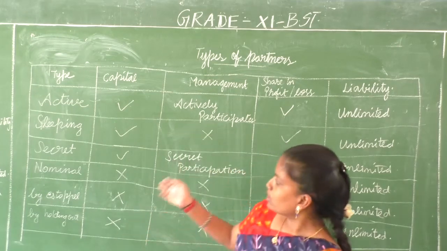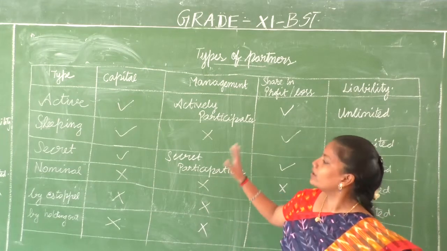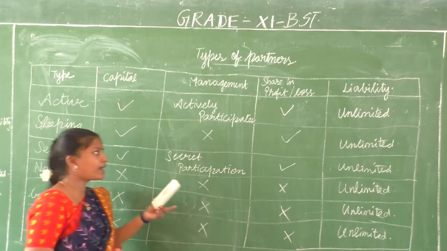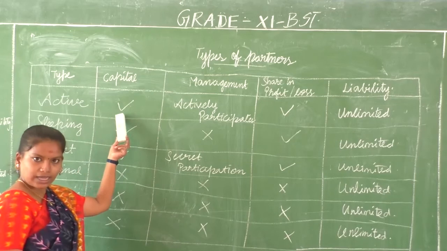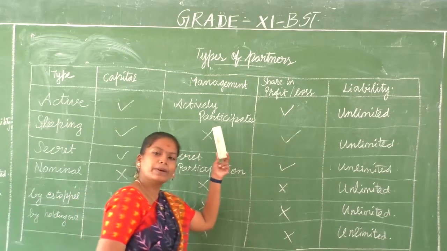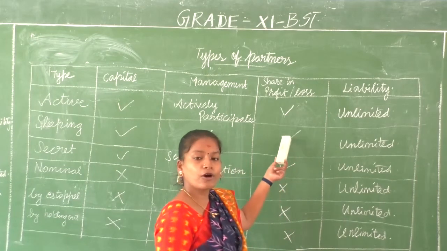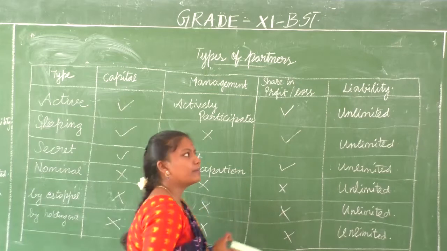If you just go through this table, it is enough for you to understand each type of partner. How? When you talk about an active partner, you can simply say that an active partner contributes capital, he or she actively participates in the management, has a right to share the profit or loss, and has an unlimited liability.